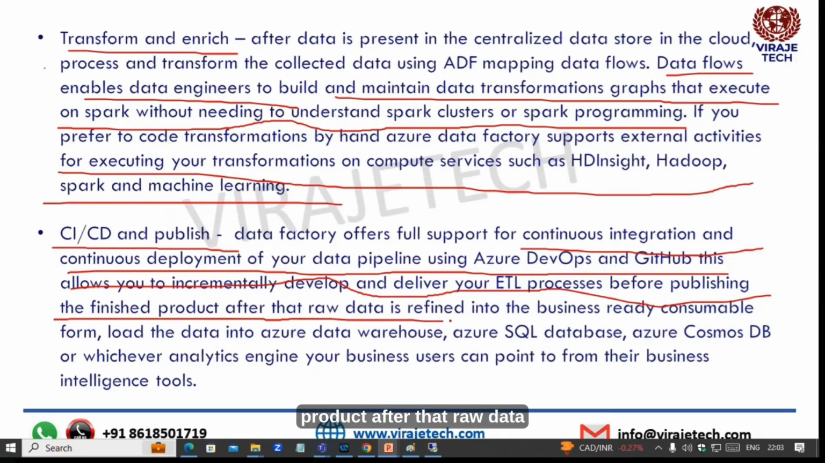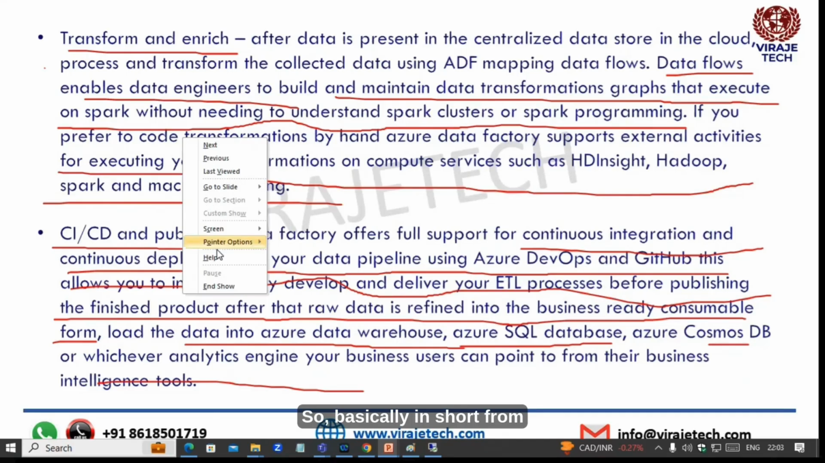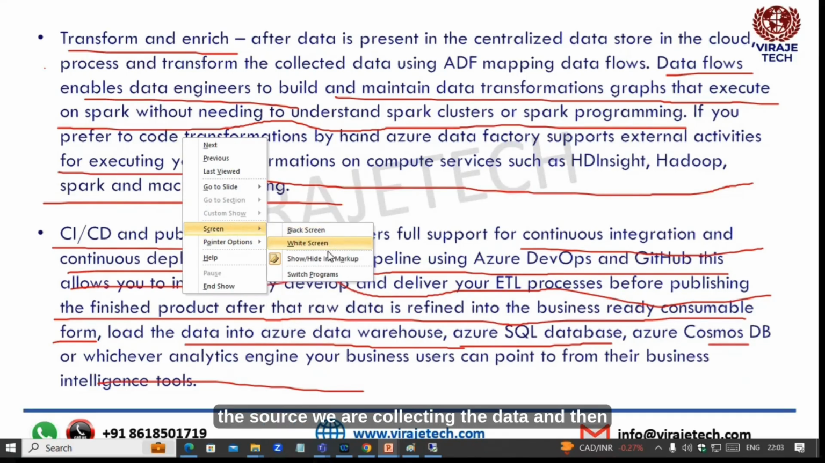After that, raw data is refined into a business-ready consumable form. So load the data into the Azure Data Warehouse or Azure SQL Database or Cosmos DB, whichever analytic engine. So basically, in short, from the source we are collecting the data and then we are transforming the data, and we can create the CI/CD pipeline to perform all these processes.